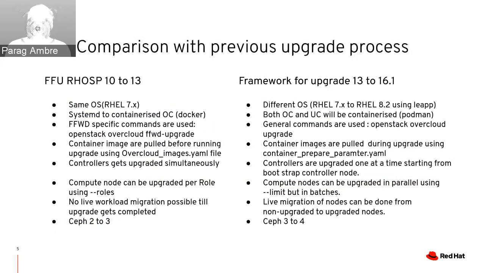This is possible because of the Nova hybrid state tag, which you will use in the OpenStack overcloud upgrade run command. On upgraded compute nodes, this will enable temporary RHOSP 16.1 containers. While upgrading the computes, live migration helps to keep the downtime to a minimum. And these are the supported versions associated with each OpenStack version.